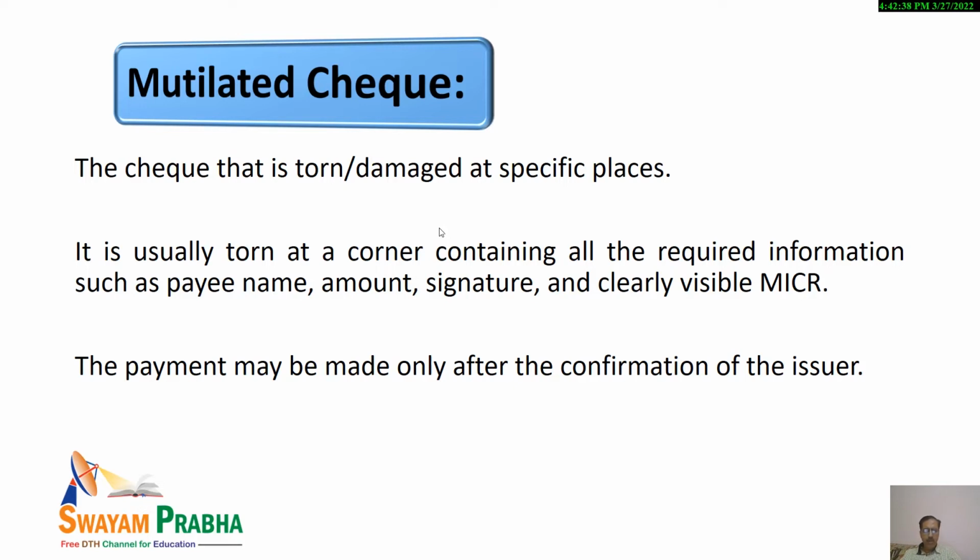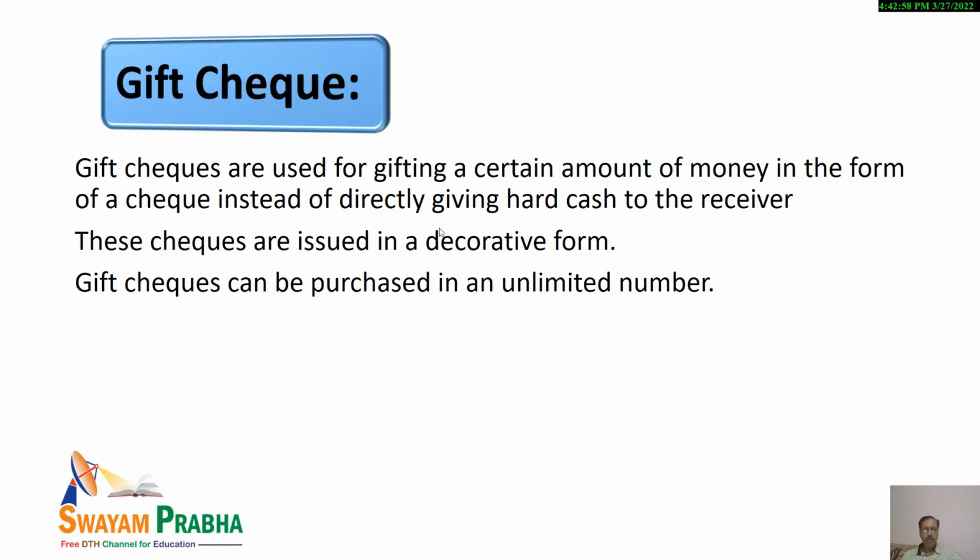But generally, what is there? The payment may be made only after getting the confirmation from the drawer, from the issuer. So, in case he or she confirms, the party confirms, only in that case mutilated checks are basically allowed to be encashed.